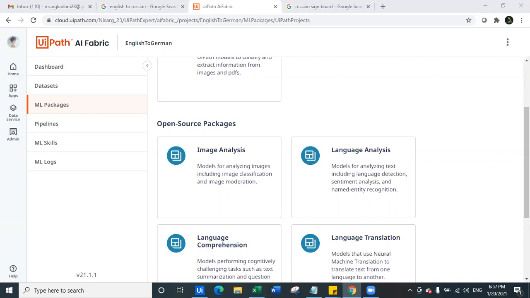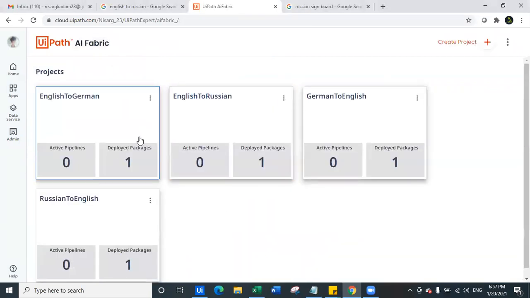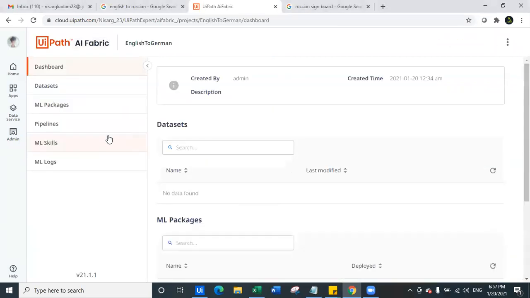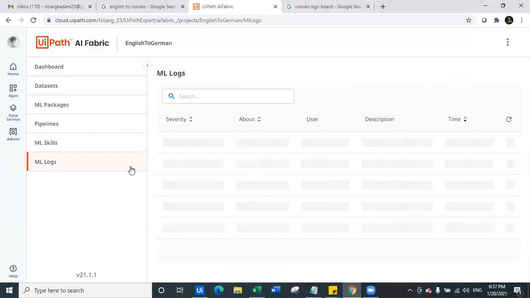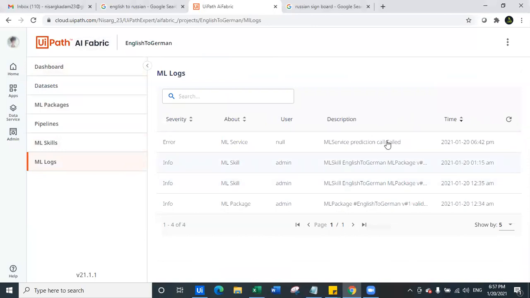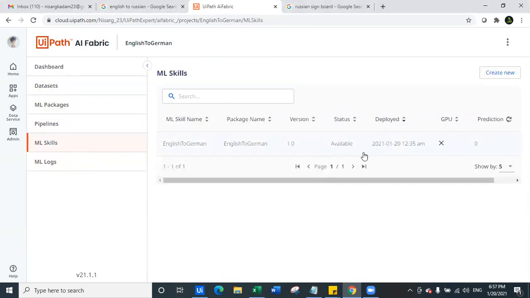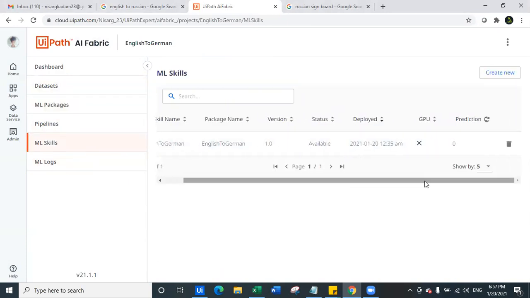Nisha, one question: where can we check the ML skill logs? So whenever you go to, let's say, this is the ML skill which is deployed. You can simply go to the logs here, ML logs. This will give you logs of only the deployment, correct? What are the deployments that happened? So you want to check the logs of the ML skill, what is predicted and all that, is it?